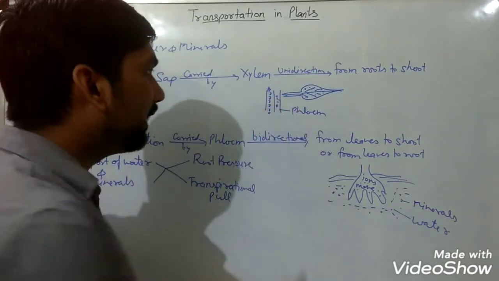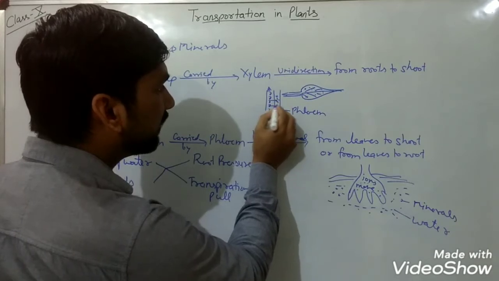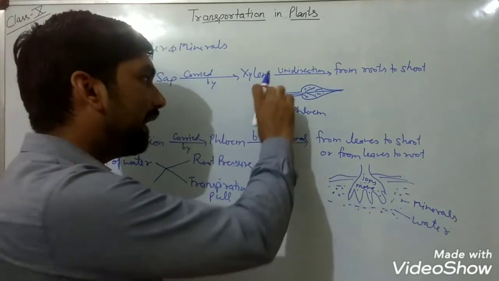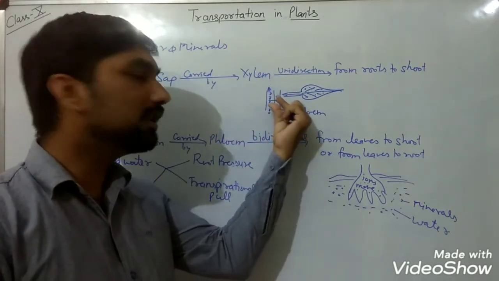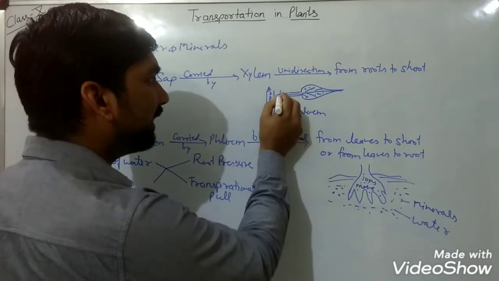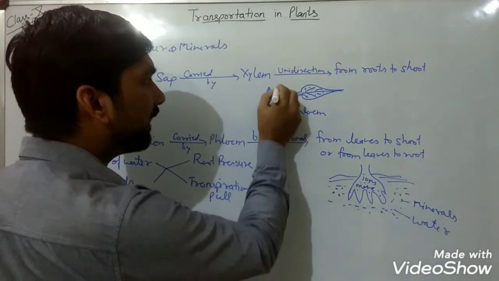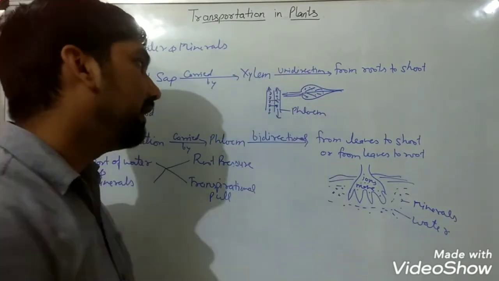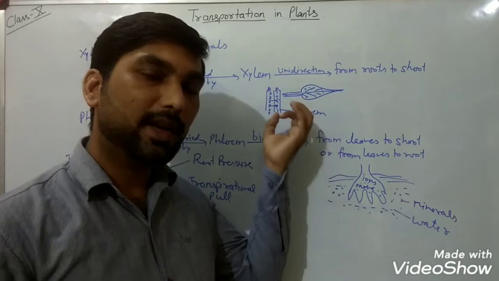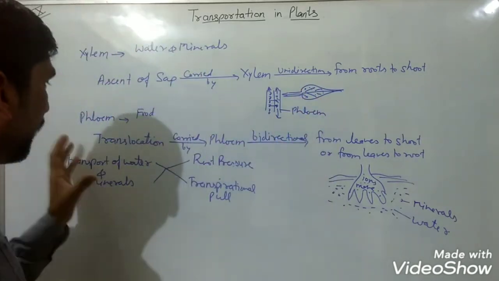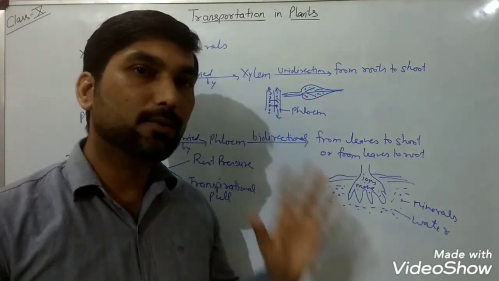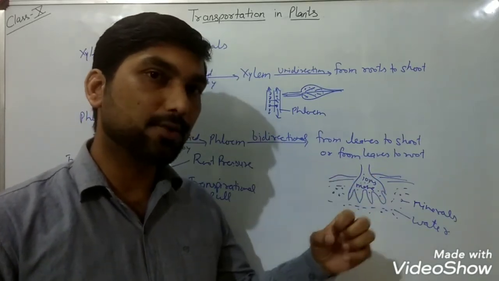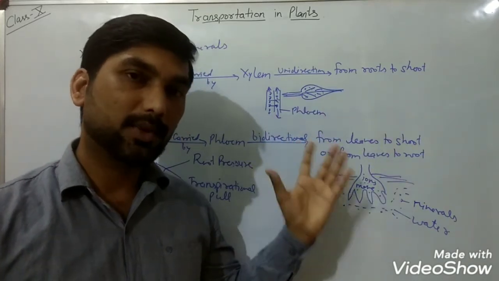When the sucrose amount is more in the phloem tissue, it means the water will be carried from the supporting xylem tissue into the phloem tissue, and with the help of this water, the concentration of the sucrose and water solution will be higher in this region, so it will move to the region of lower concentration of sucrose solution, whether upside or downside. In this way, transport of food is possible in plants with the help of phloem tissue. But for the conduction of food there is also a need for water, because water plays an important role in the conduction of substances in plants.